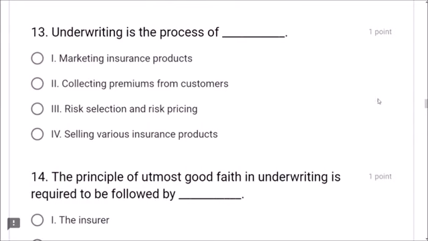Next question 13. Underwriting is the process of, what is the process? Underwriting? Yes, friends. Risk selection and risk pricing is correct answer. Marketing, collecting premium, selling various insurance, no. Risk selection and risk pricing is the job of underwriting.